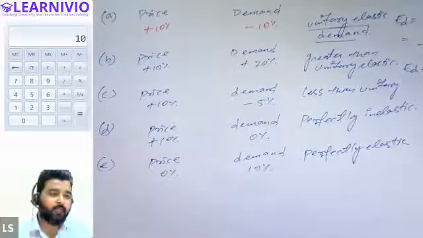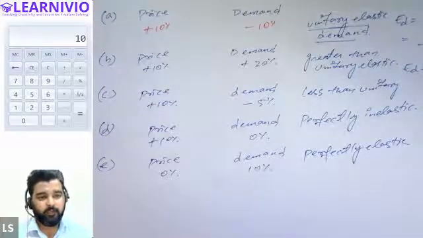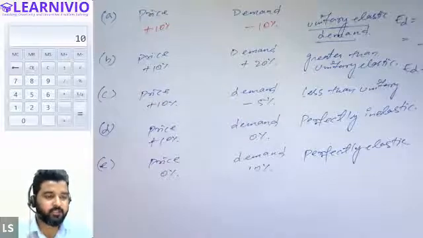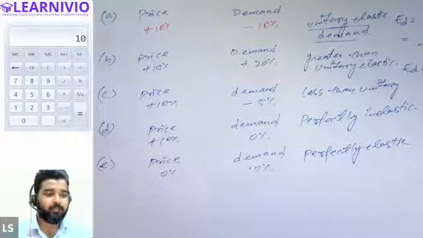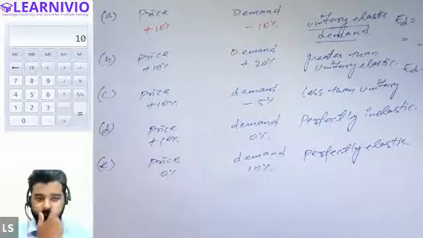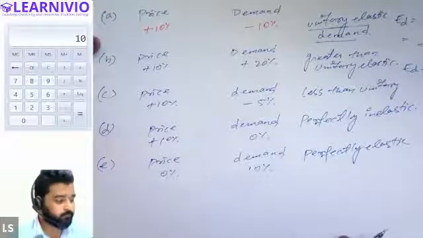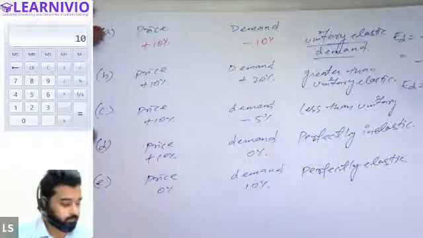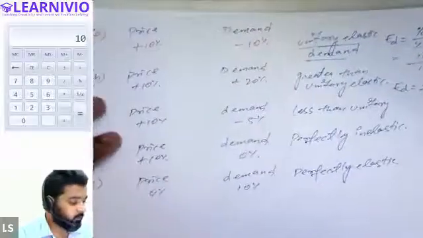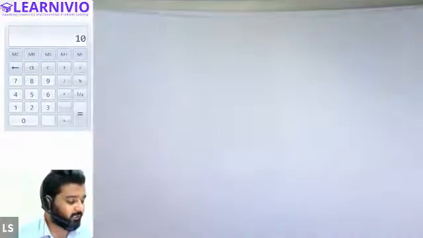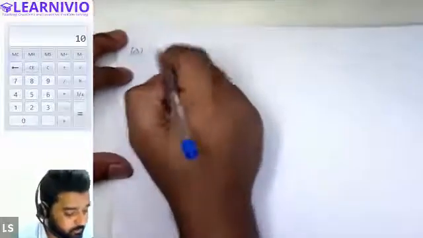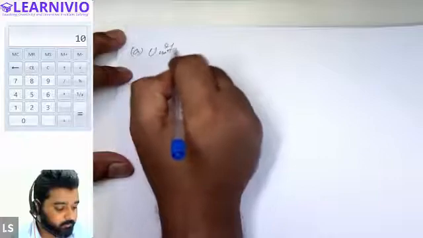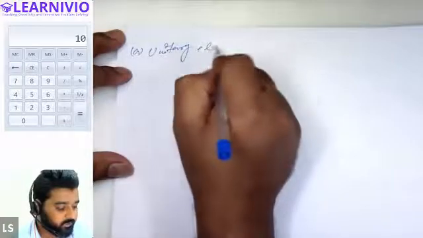So we have basically 5 categories of demand. Demand can be unitary elastic, greater than unitary elastic, less than unitary elastic, perfectly inelastic, or perfectly elastic, right? And depending upon the type of elasticity, we have different types of demand curves also. So let's understand, if the demand is unitary elastic, what kind of demand curve we will have. Let's take an example to understand this.